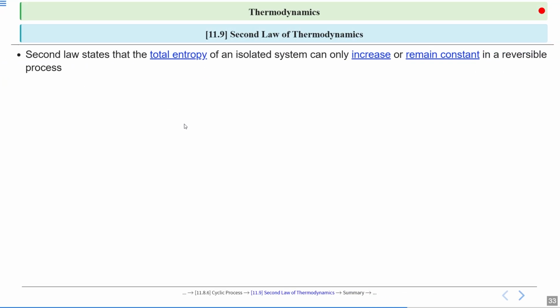Second law of thermodynamics. The second law of thermodynamics states that the total entropy of an isolated system can only increase or remain constant in a reversible process. Here entropy is randomness. So in a reversible process, the randomness only increases or remains constant. Or we can say entropy is a measure of disorder or randomness in a system.